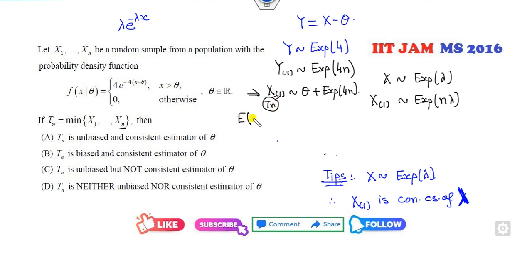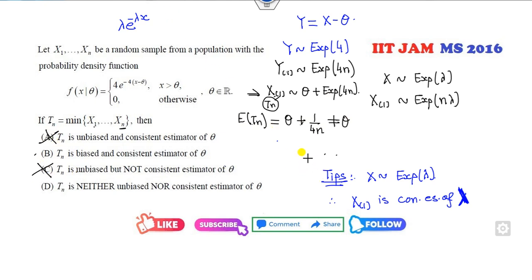Now I can find the expected value to check whether it's biased or unbiased. What is the expected value of this? This is my constant number, and the mean of the exponential part is 1 over 4n. So clearly this is not equal to theta. So T_n is biased, and the option that T_n is unbiased is cancelled out.